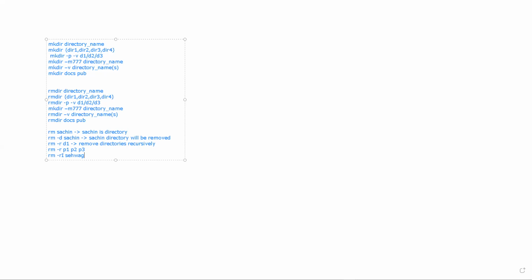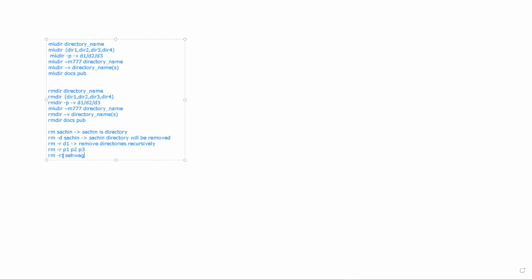So basically it will recursively delete the entire hierarchy. For example, if Sehwag has two subdirectories, those two subdirectories and their files will be deleted, and then Sehwag will be deleted. The entire tree will be removed by using this command.